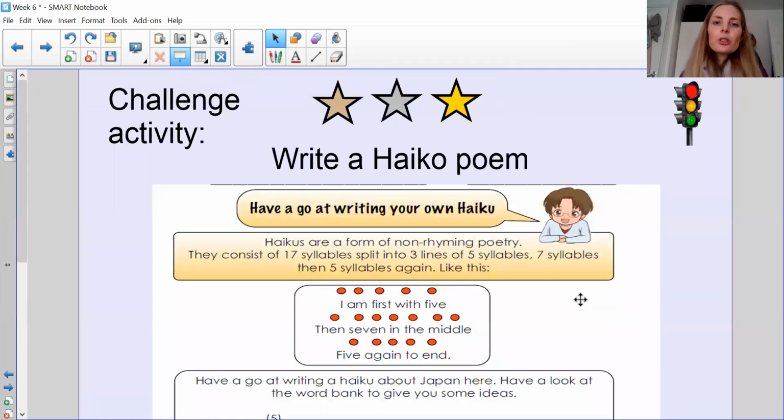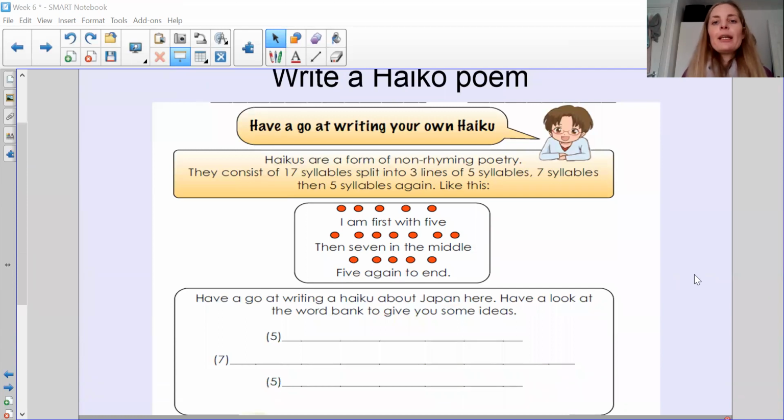Right, so this is your challenge activity. And as I mentioned earlier, a haiku poem. So in your Teams, you will see that there is a challenge as well. And I'd really love some people to give this a go, because tomorrow we're going to be having our little meetups, and this will be something that would be lovely to share. So a haiku poem has got some rules. It is a non-rhyming poem, so the words must not rhyme at the end.